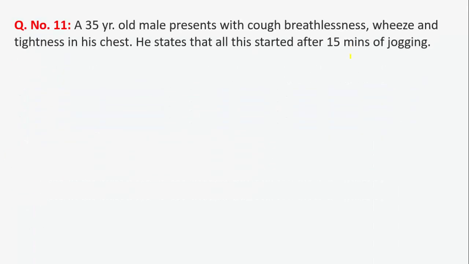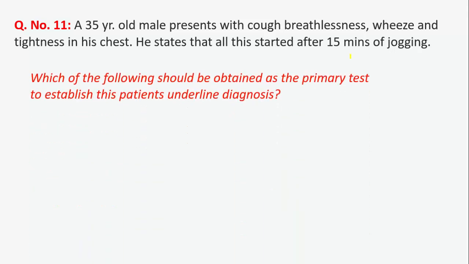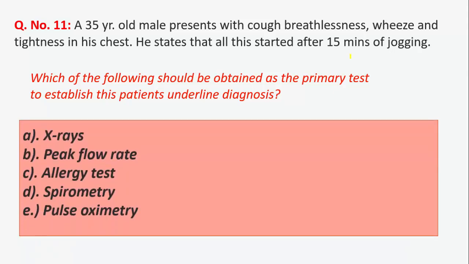Question number 11. A 35-year-old male presents with cough, breathlessness, wheeze, and tightness in his chest. He states that all this started after 15 minutes of jogging. Which of the following should be obtained as a primary test to establish this patient's underlying diagnosis? So, the diagnosis of asthma or obstructive or restrictive disease of the lung is through spirometry. So, spirometry is the best option.